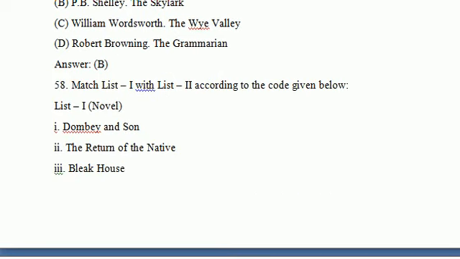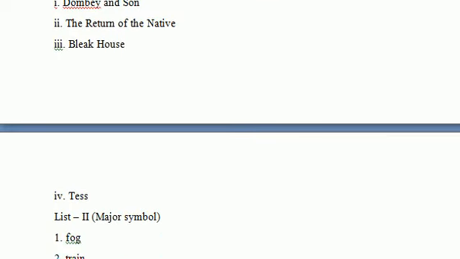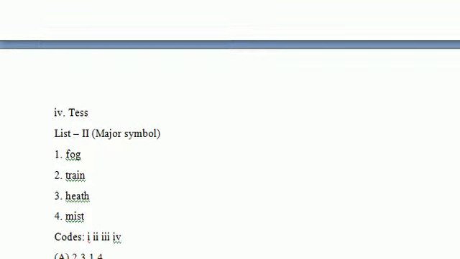Match the list A with list B. Here are two lists, first and second, so we have to match them. In the first list there are novels: Dombey and Sons, Return of the Native, Bleak House, and Chess. After that, the major symbols are in the second list: fog, train, heat, mist.